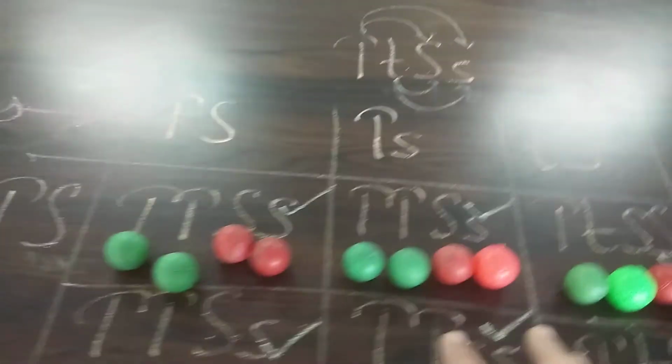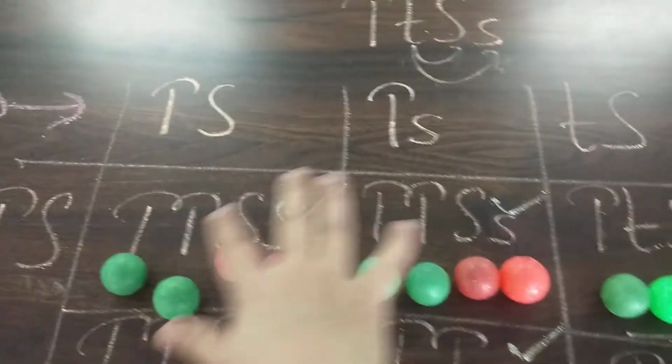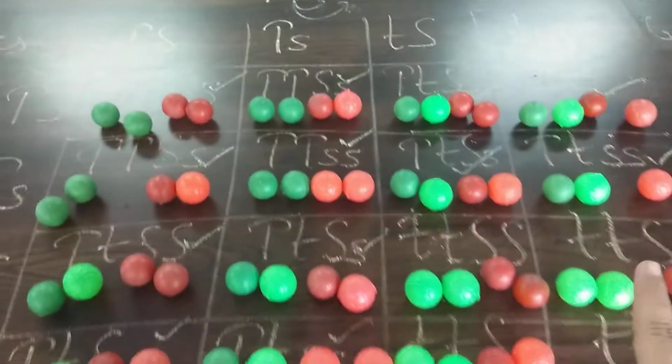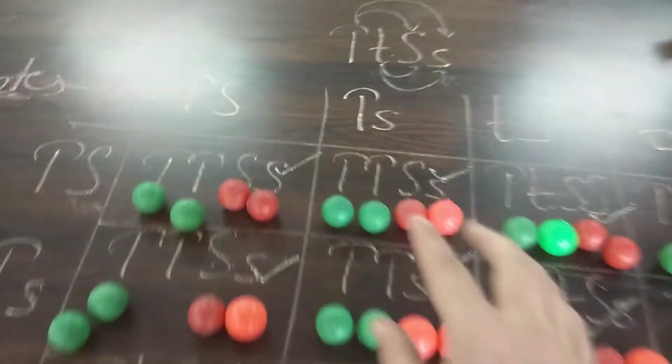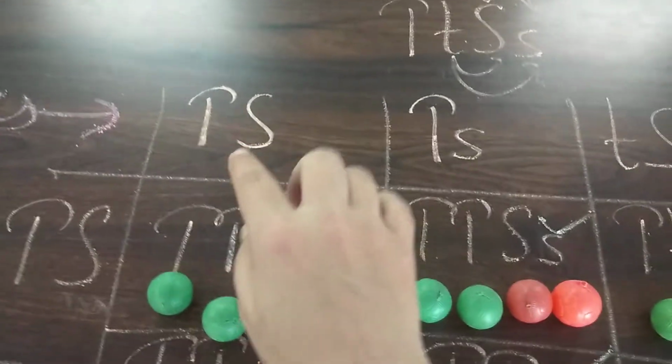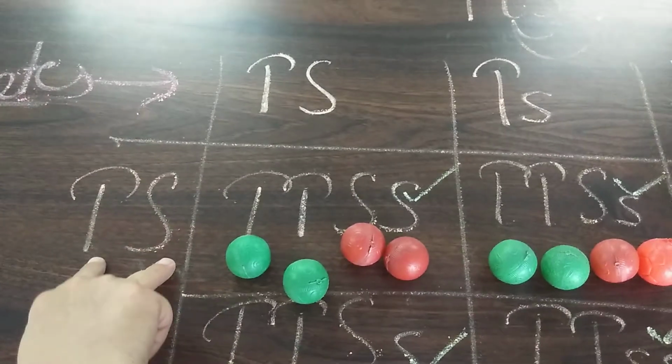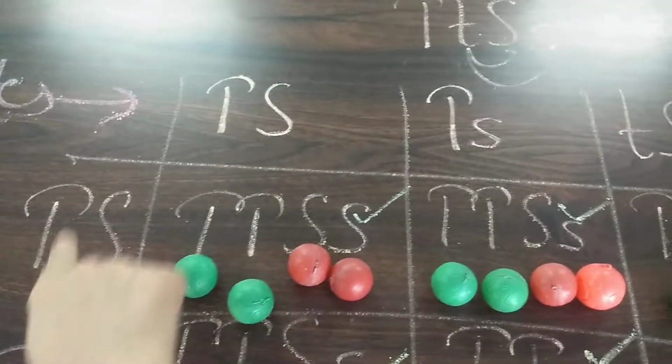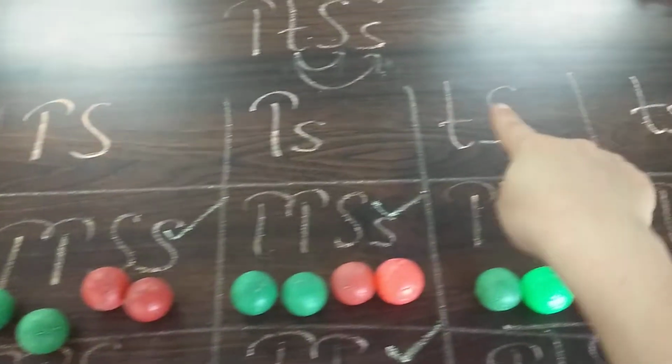In the F2 generation, the crossing is represented by this square. You can perform this crossing by taking one gamete from this side and crossing with the gametes represented in the horizontal row.